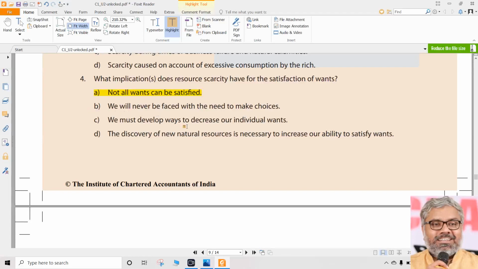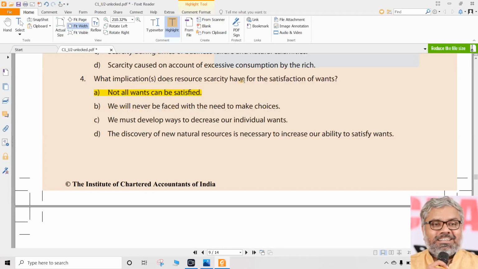Right? So why is B incorrect? Let us see what implications resource scarcity will have for satisfaction of wants. We will never be faced with the need to make choices. That is absolutely the opposite actually. When there is scarcity, we need to make choices on a daily basis. Decision making has to be done on a daily basis. So this is exactly the opposite of what it is talking about.